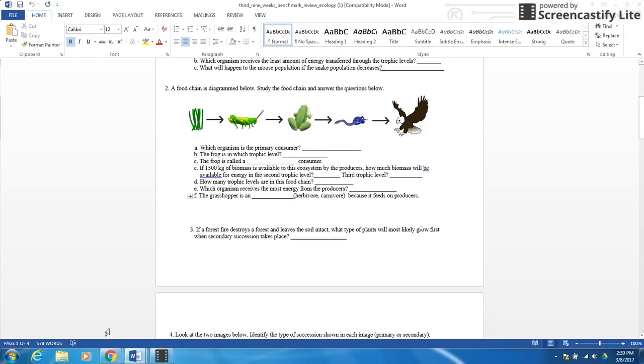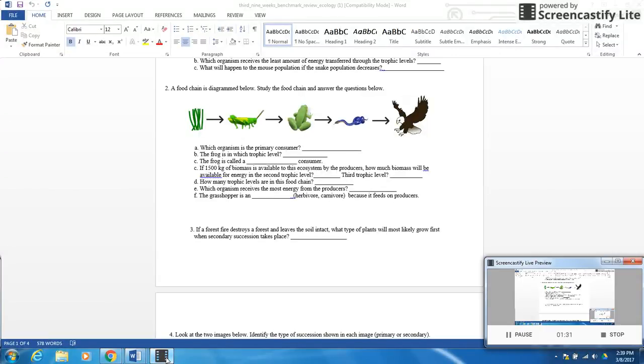Here we have another food chain, and we have our primary producers, because they are going to be the ones that are autotrophs, our primary consumers, secondary consumers, tertiary consumers, quaternary consumers. So which organism is a primary consumer? That would be your grasshopper. He is primarily consuming the grass.